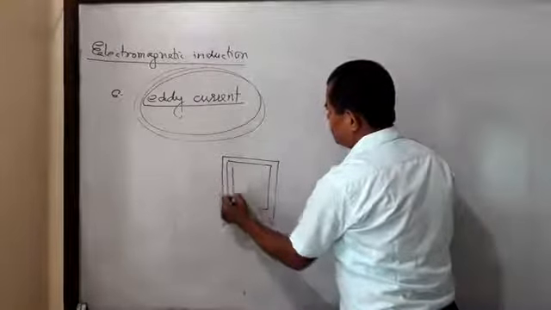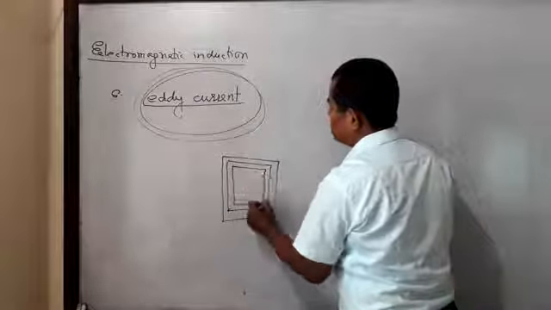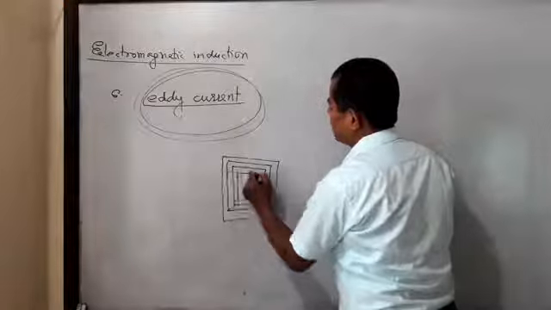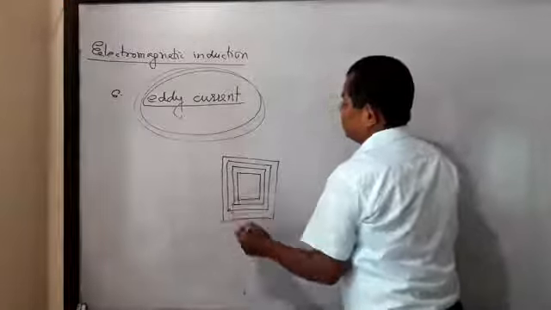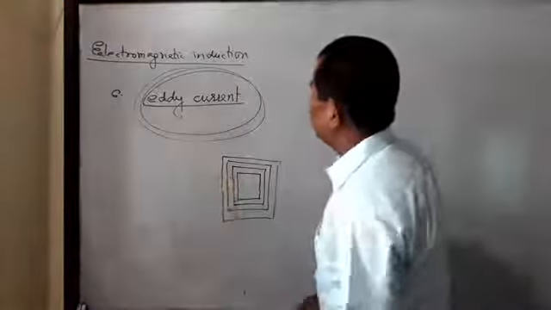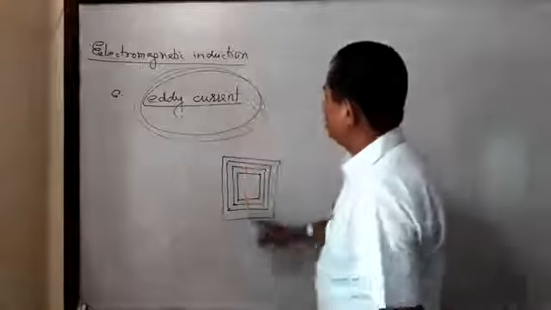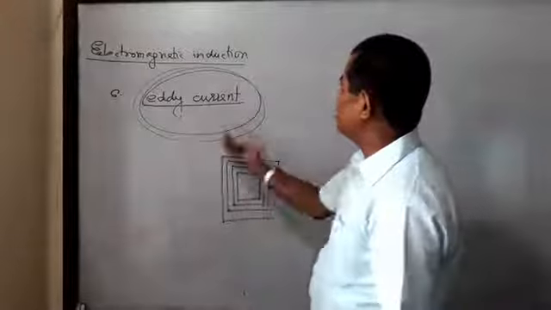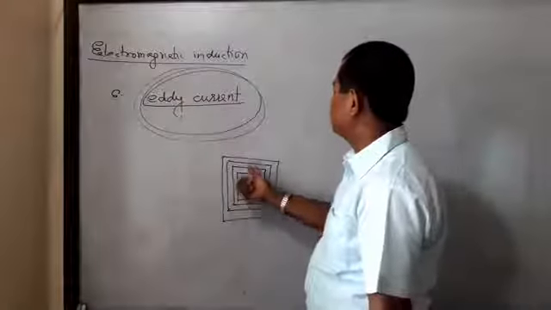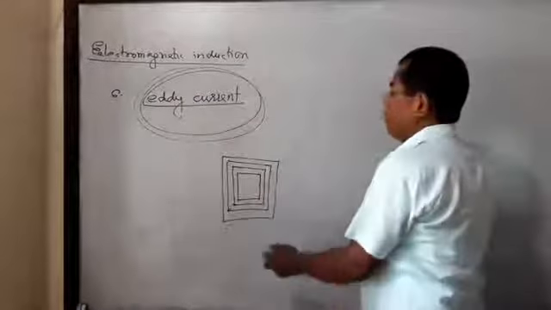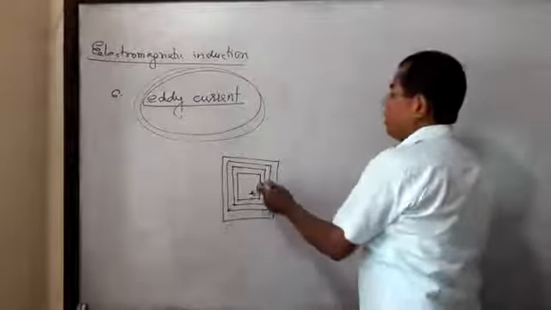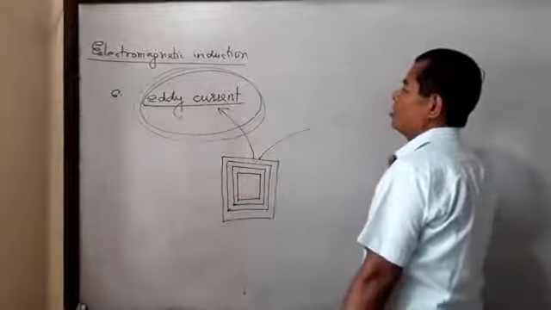Which are insulated from each other. A number of iron sheets are taken, which are insulated from each other. Means there is no formation of a metallic block, only sheets. Means there is no contact between one sheet and another. Then when thin sheets are taken, we can minimize the value of eddy current in the transformer.